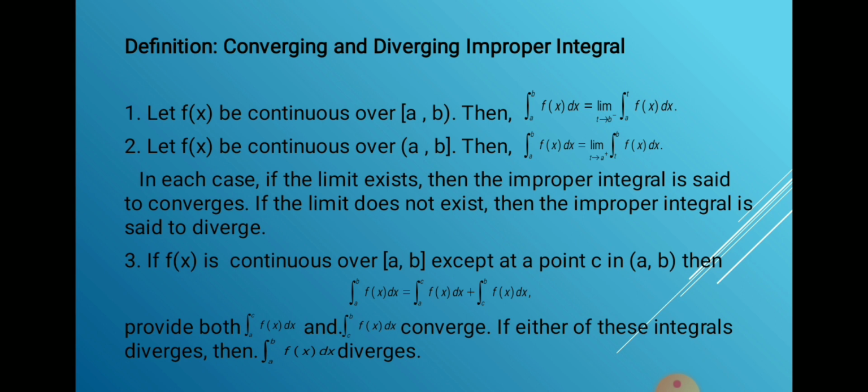If either of these integrals diverges, then the integration from a to b of f of x diverges.